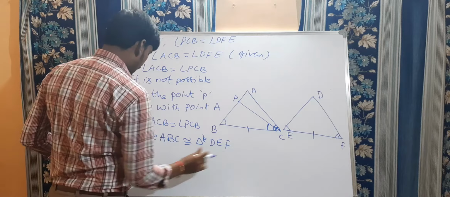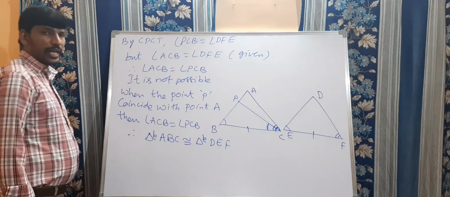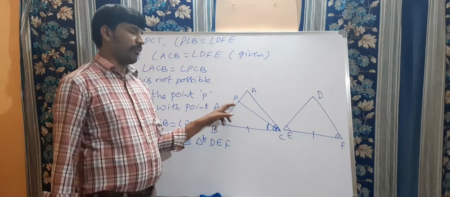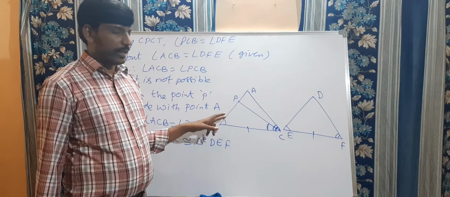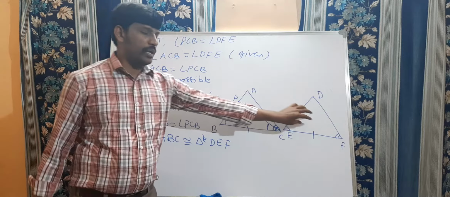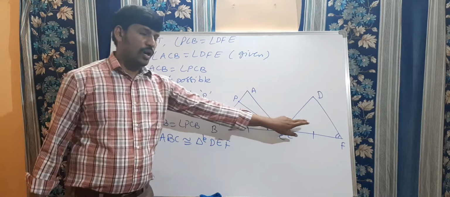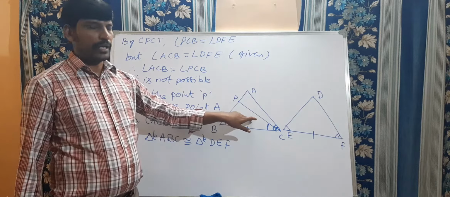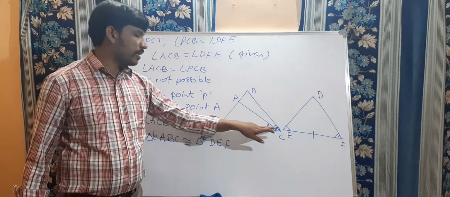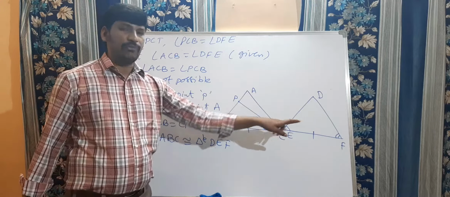So in this condition, compulsorily, if you take an extra point P on AB, we got one triangle PBC. Okay, PBC and DEF, we proved these two are congruent to each other. But if these two are congruent to each other, by CPCT, angle PCB is equal to angle DFE.